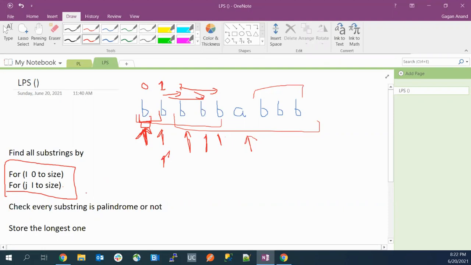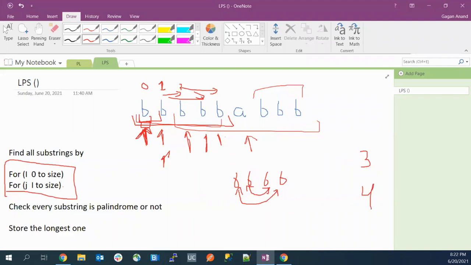When we have all the substrings, we can compare all the characters in each substring. We'll compare the first character with the last one, and the second with the second last one. If all the characters match, that means it's a palindrome. If our current answer has size 3, and we have found a palindrome string whose size is greater than 3, we can update the answer.